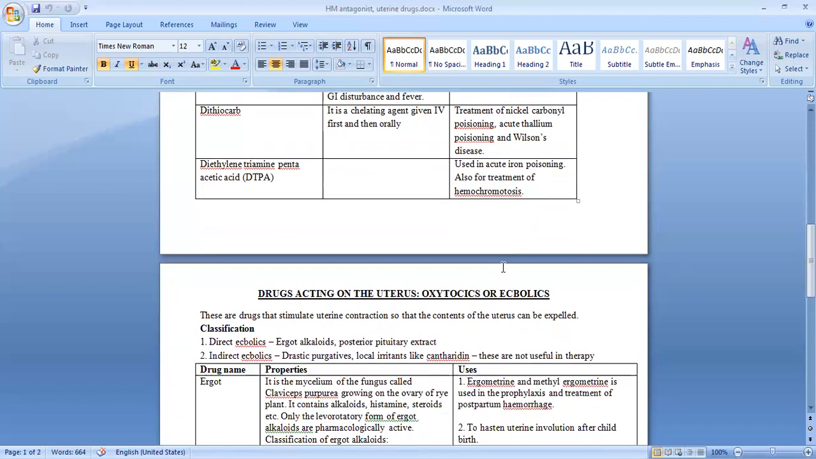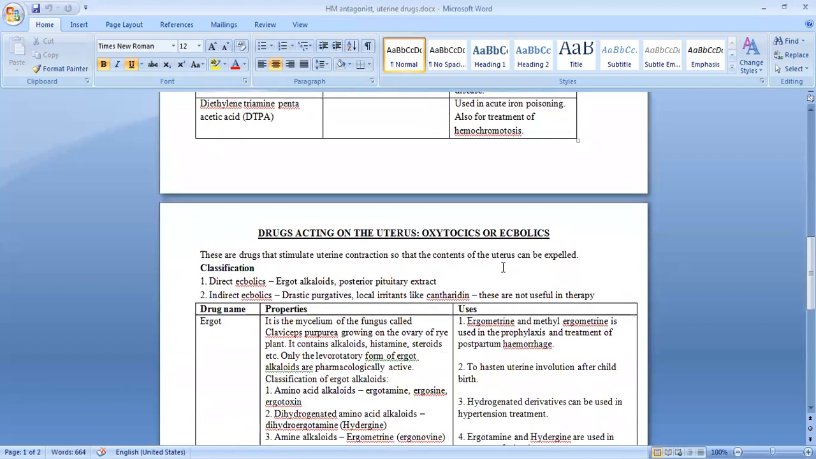So the next topic we will go over is the study of certain drugs which act on the uterus. And these drugs are called oxytocics or ecbolics. Now you are aware that the uterus is the part of the body in the female where the fetus grows to term. And at the time of labor, there has to be contraction of the uterus to allow that fetus to be expelled out of the body.